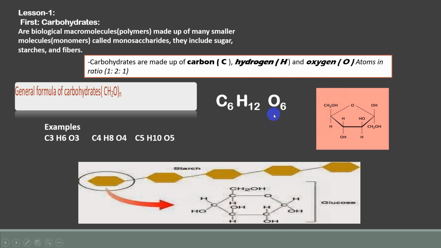As we said before, when the scientists start studying these organic substances, number one, they start studying their molecular structure. What's the meaning of molecular structure? What are the atoms forming it? For example, here it's carbon, hydrogen, oxygen with a certain ratio. If carbon is 6, oxygen is 6, hydrogen make it times 2, so it's 12. Let's take another slide.